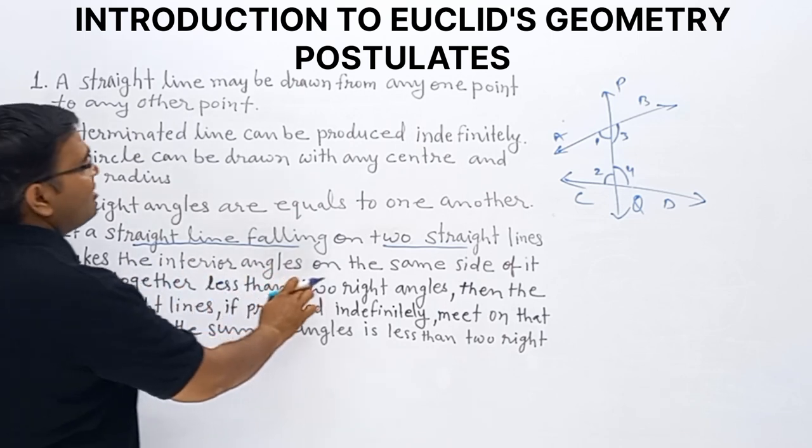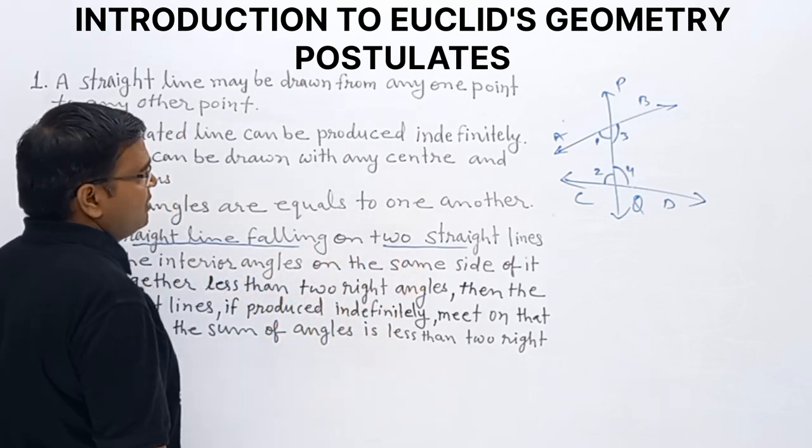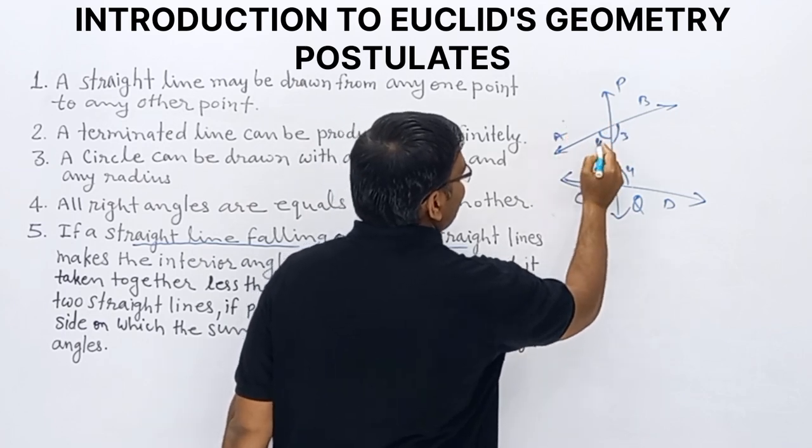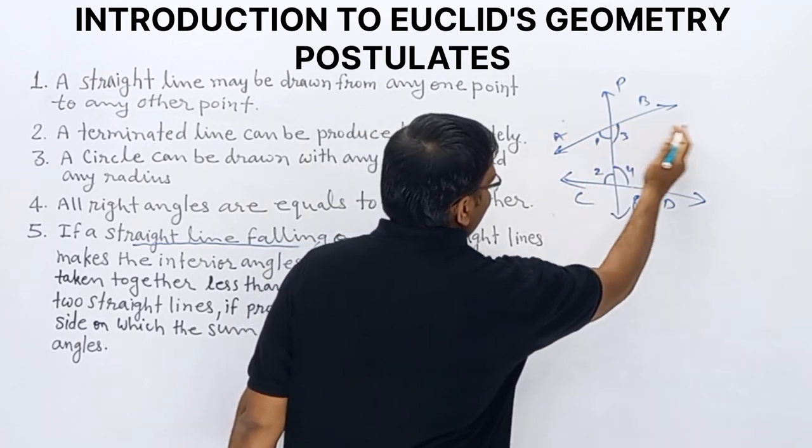Makes the interior angles on the same side of it. Yes, this is the straight line. Its same side means angle 1 and angle 2. This side is what?